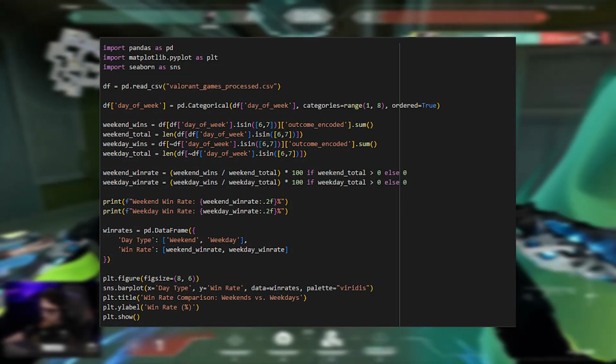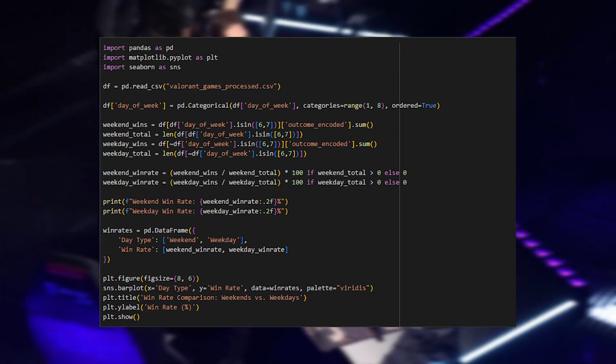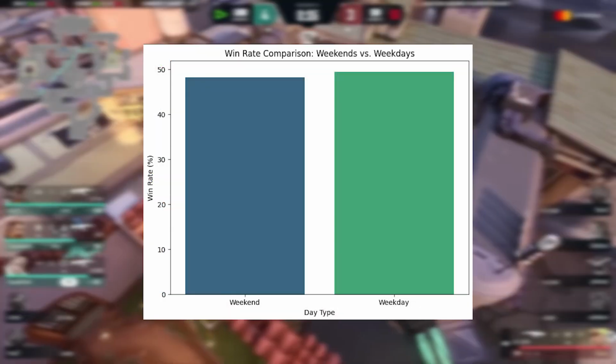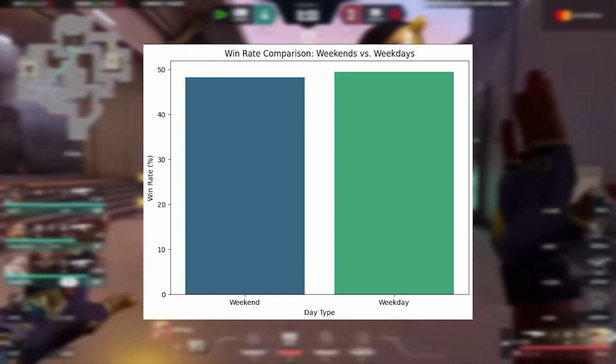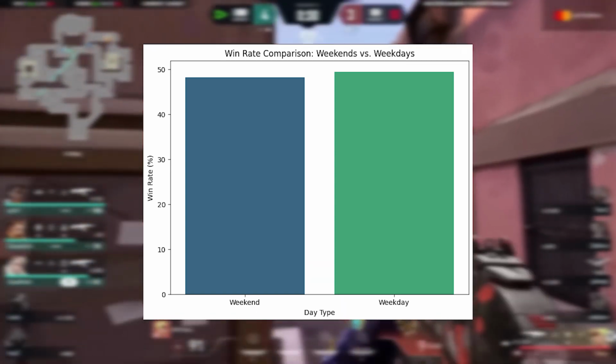We then found the differences between the win rate on weekends and weekdays. We have a lower win rate on weekends. This is due to the fact the player was playing more games on weekends, causing them to tire out mentally and end up losing more games.